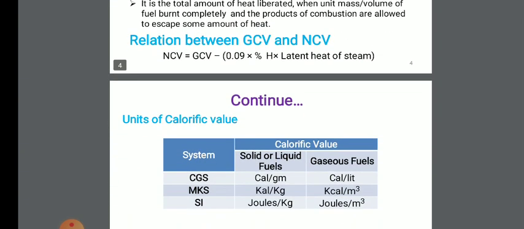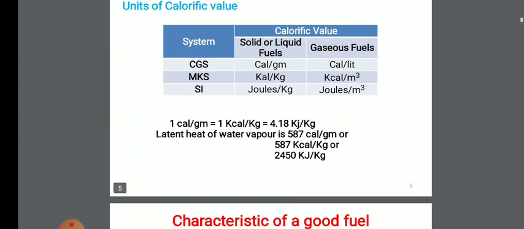Next, which are the units of the calorific values? For solid or liquid fuel we use the same units, whereas for gaseous fuel we use different units. We take the systems CGS, MKS and SI. In the CGS system, for solid as well as liquid fuel, we take the unit calorie per gram. In MKS, kilocalorie per kilogram, and in SI, joule per kilogram. Whereas for gaseous fuel, in CGS we take calorie per liter, MKS kilocalorie per meter cube, and in SI joules per meter cube.